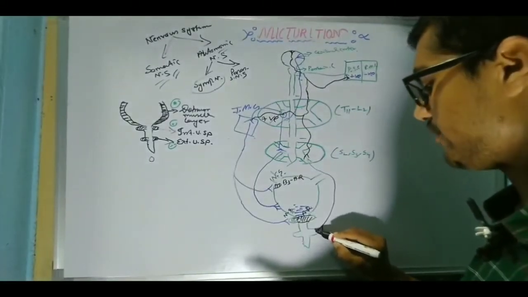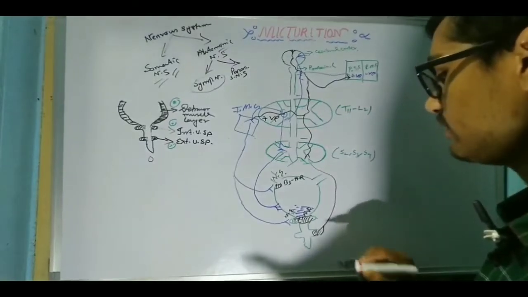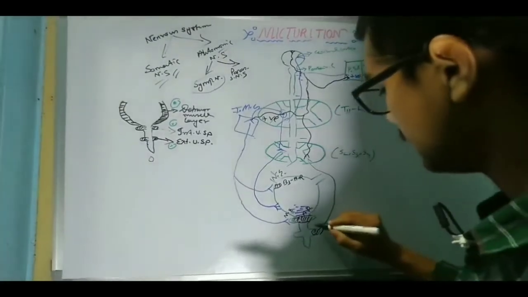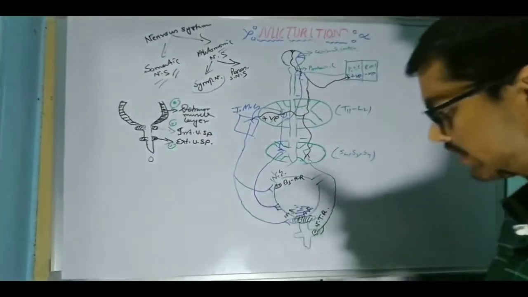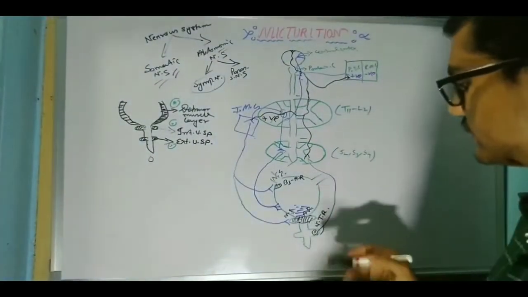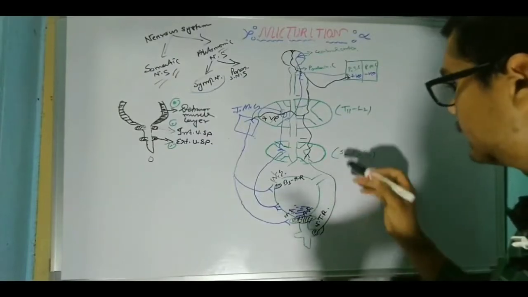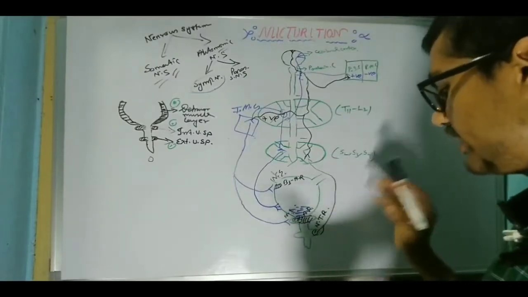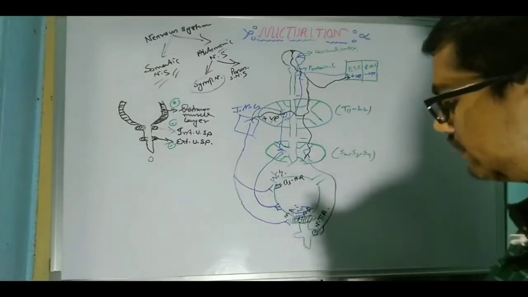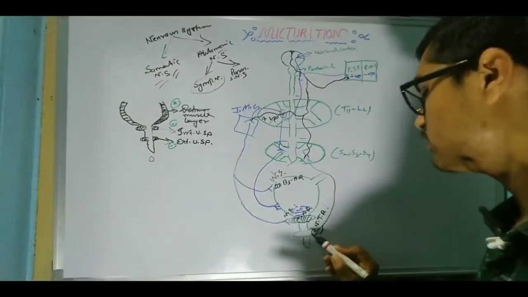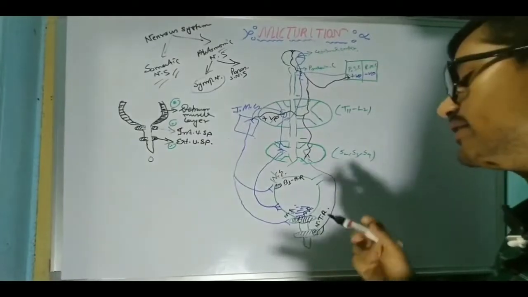The external sphincter has a special kind of receptor, known as the nicotinic type 1 receptor. When activated, the somatic nervous system binds with the nicotinic type 1 receptor, and it is also responsible for the closing of the external urethral sphincter.